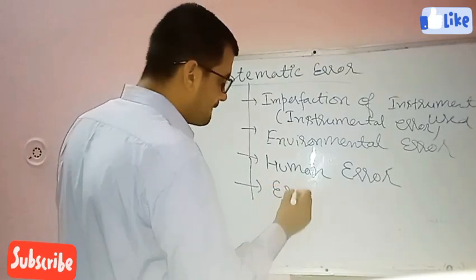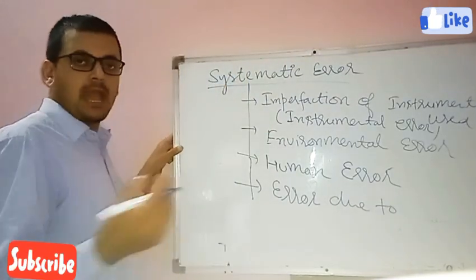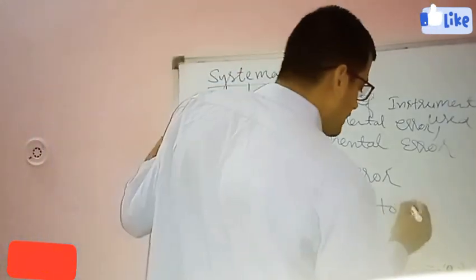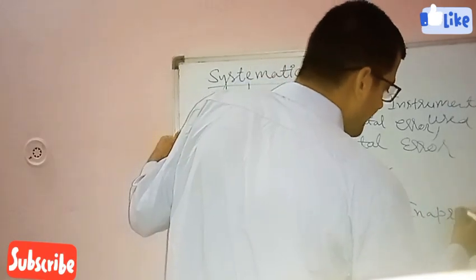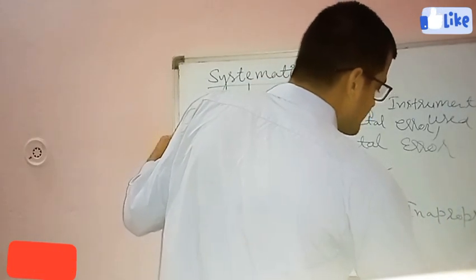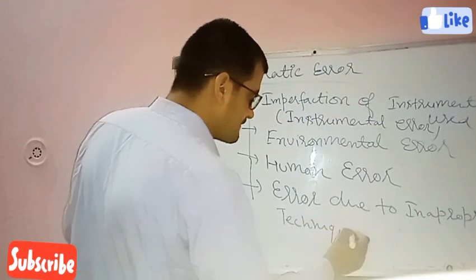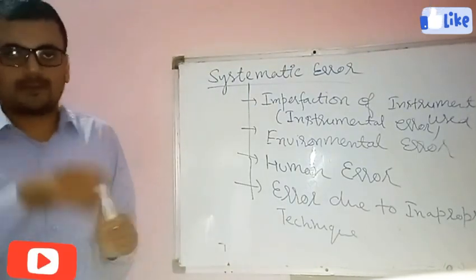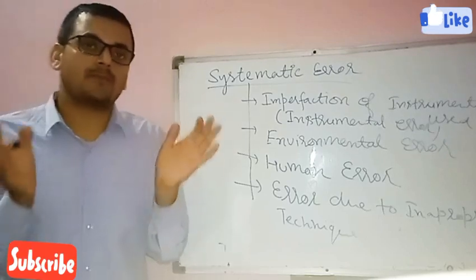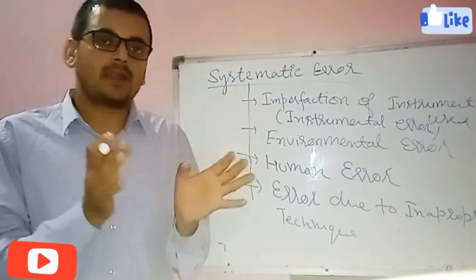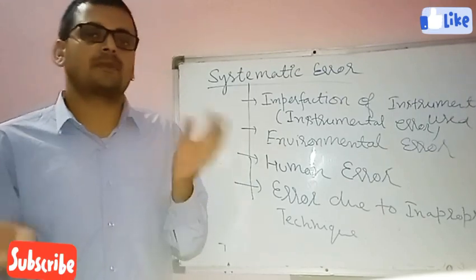Next one is the error due to inappropriate technique. Suppose we are performing an experiment and the technique used to perform that experiment is not appropriate, meaning that is not the right method to perform that experiment.